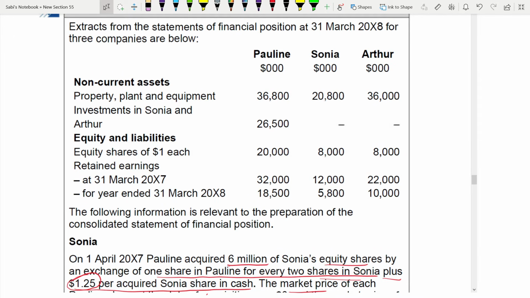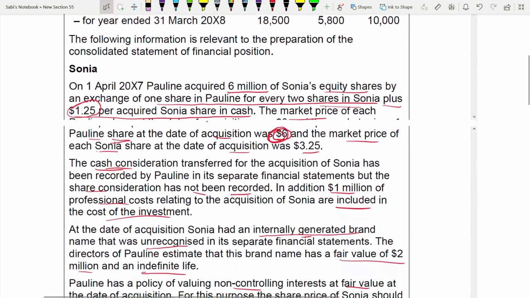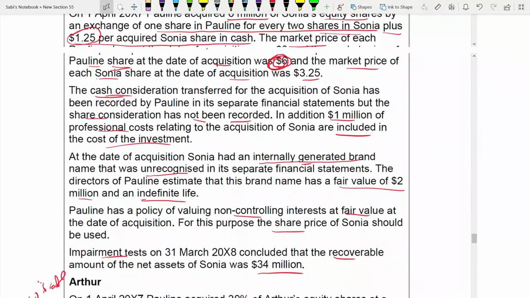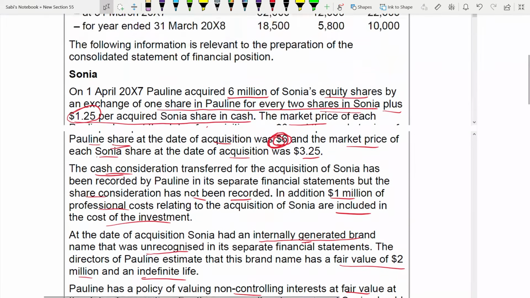When you are taking, remember, they've given you the recoverable amount and net asset.